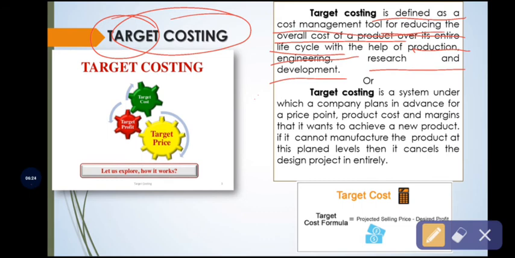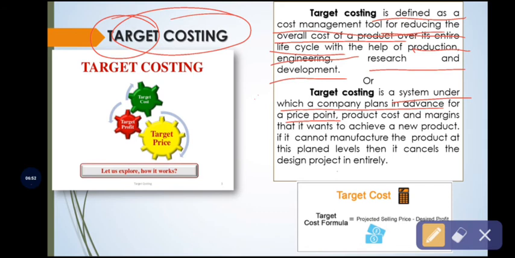In other words, target costing is a system under which a company plans in advance for a price point, because in order to fix the price of a product, the cost of the product is a very important factor in deciding the selling price.